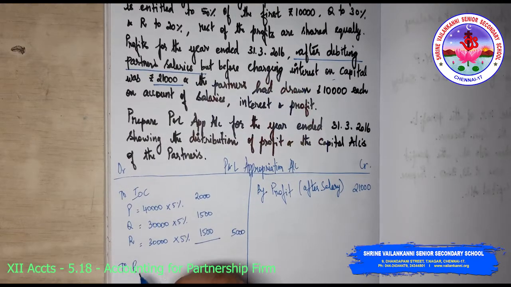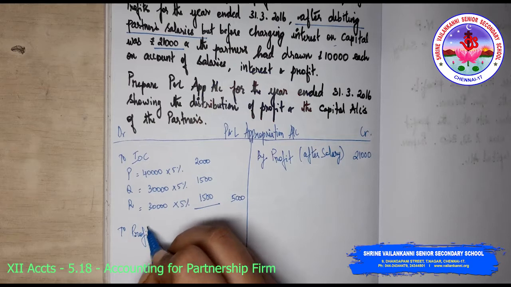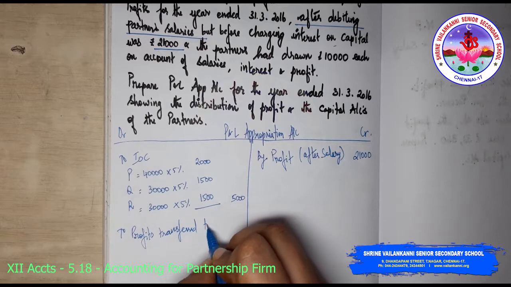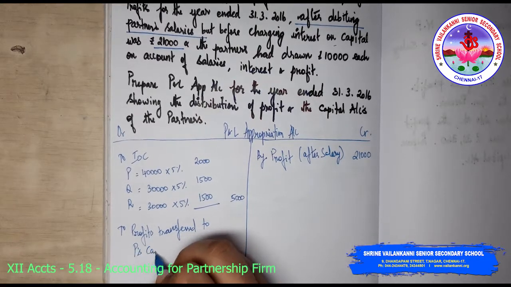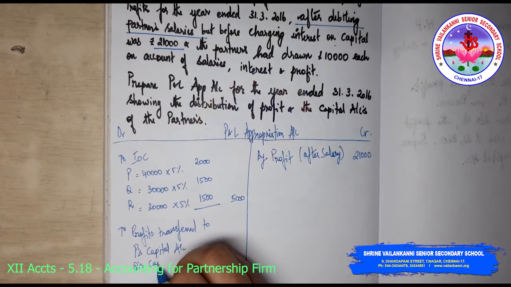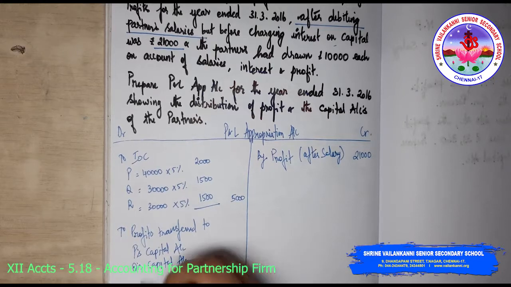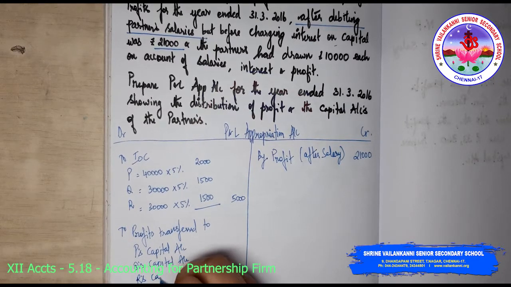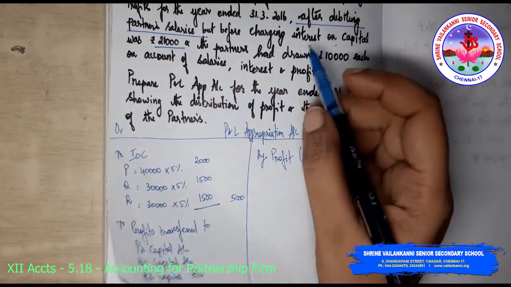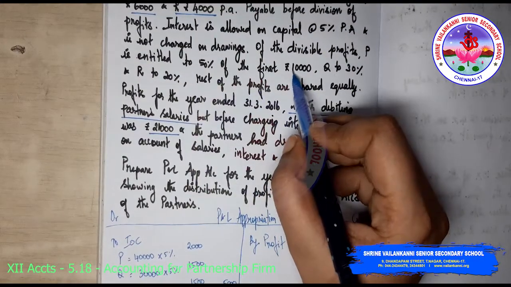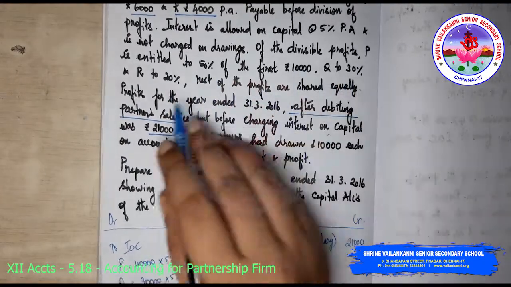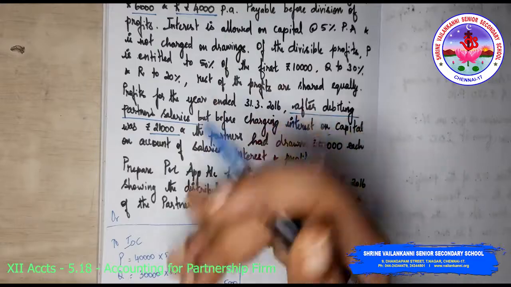Profits are transferred to P's capital account, Q's capital account and R's capital account. Remember that we have a provision here that the first 10,000 profit should be segregated in 50:30:20, which is 5:3:2, after which equally.